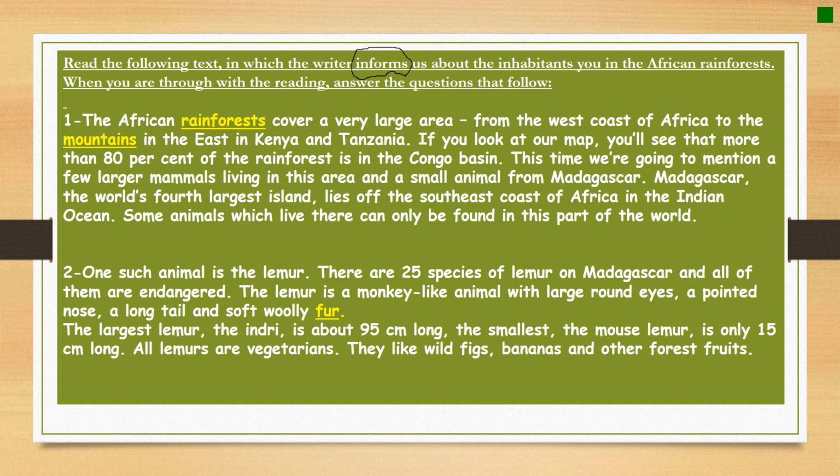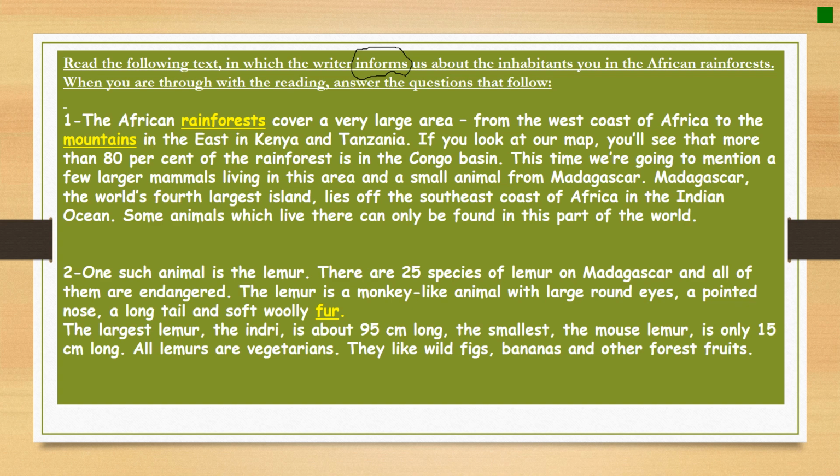Madagascar, the world's fourth largest island, lies off the southeast coast of Africa in the Indian Ocean. Some animals which live there can only be found in this part of the world. So this island has some of the animals that cannot be found in any other place, okay? And we are talking about the African rainforests here.